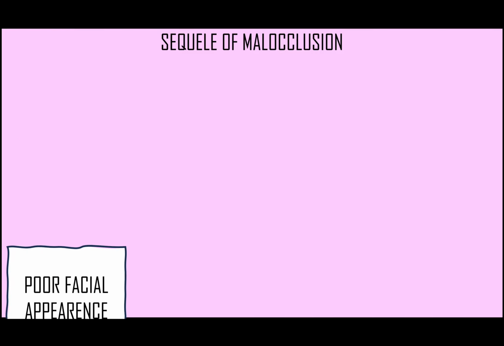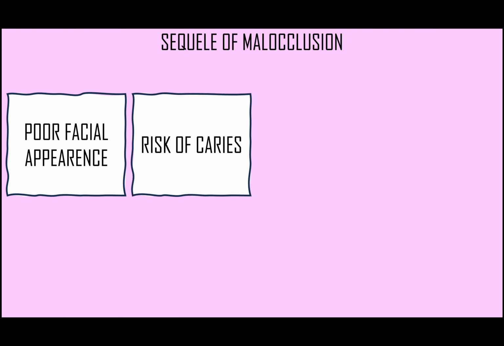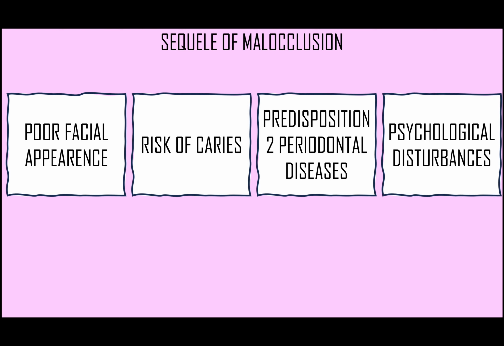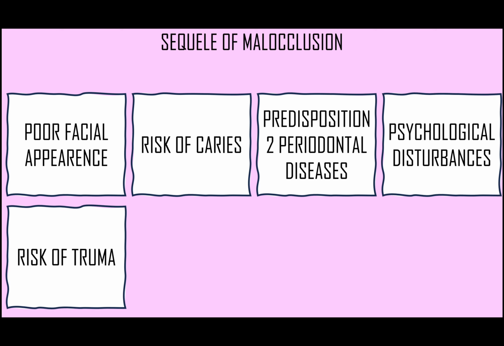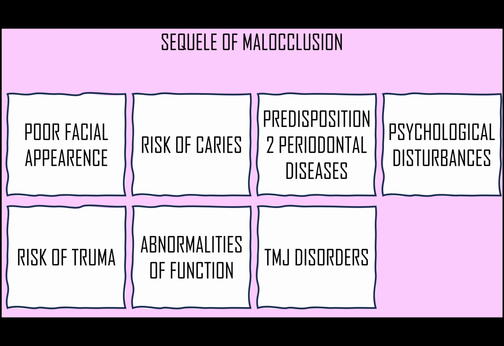First, we will enumerate the sequelae of malocclusion, then we will talk about them one by one. So, starting our topic, the first sequelae of malocclusion is poor facial appearance. The second sequelae is risk of caries. Third sequelae is predisposition to periodontal diseases. Fourth sequelae is psychological disturbances. Fifth sequelae is risk of trauma. Sixth sequelae is abnormalities of function. And seventh sequelae is TMJ dysfunction. Now we will talk about all of these sequelae one by one.